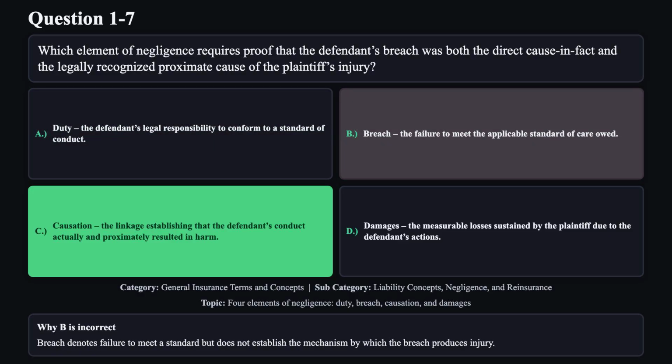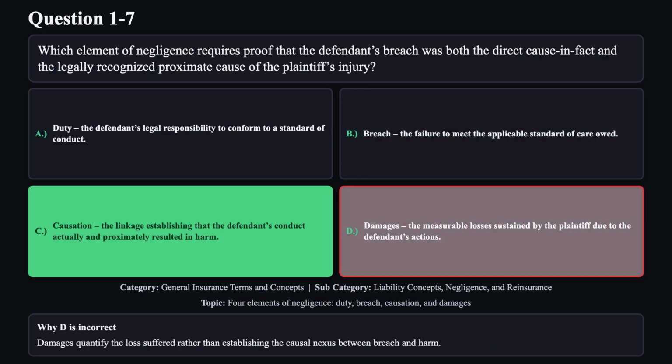Reason B is not correct. Breach denotes failure to meet a standard, but does not establish the mechanism by which the breach produces injury. Reason D is not correct. Damages quantify the loss suffered rather than establishing the causal nexus between breach and harm.